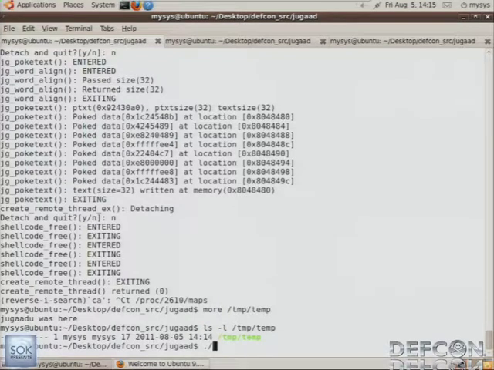So this particular shellcode starts a listener. I've directly taken it from Metasploit. This starts a listener at port 4444. Let's see if it works out.